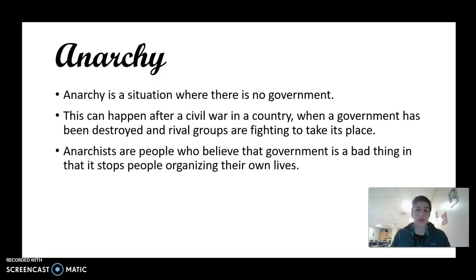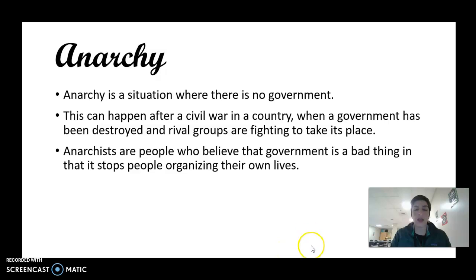Anarchy is a situation where there is no government. This can happen after a civil war in a country where a government has been destroyed and rival groups are fighting to take its place. Anarchists are people who believe that government is a bad thing and that it stops people organizing their own lives.